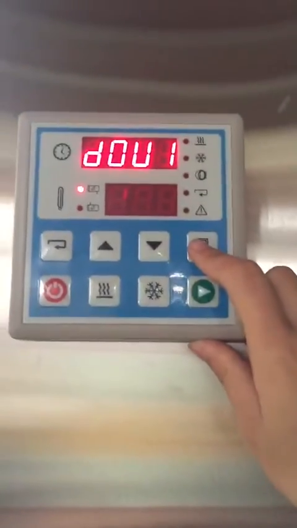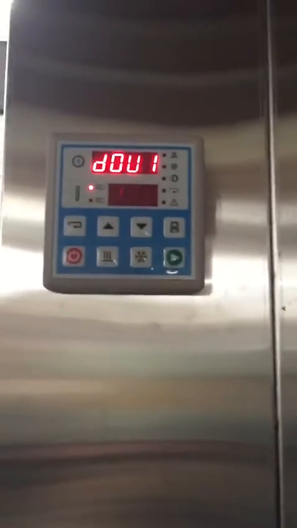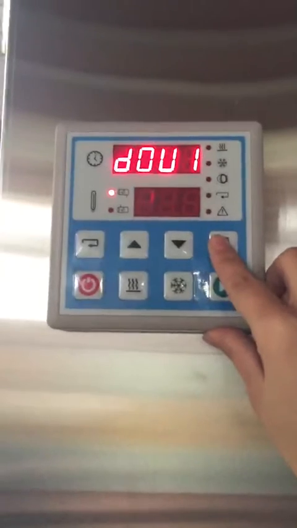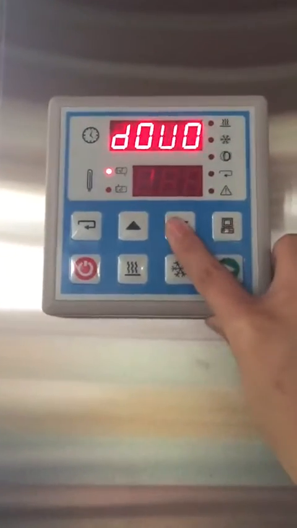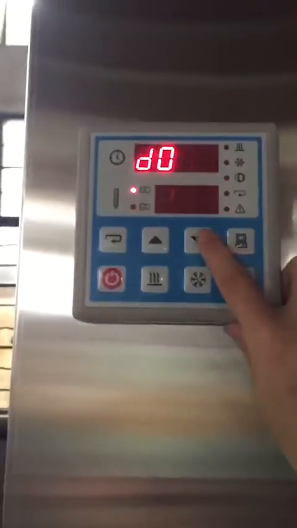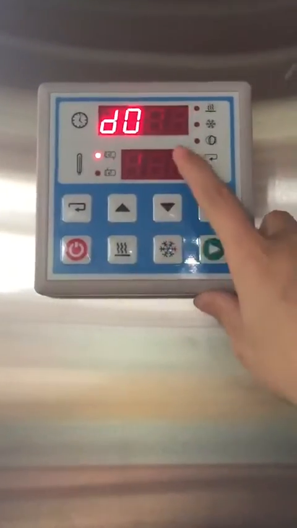U1 means the two direction drawing. One is forward and another is reverse. If we want to choose U0, which means only one direction, we choose U0. Okay.